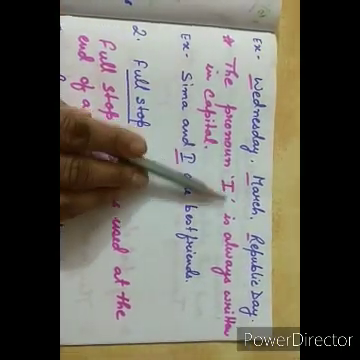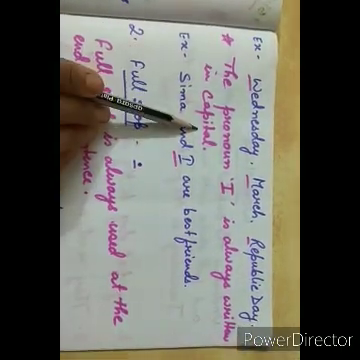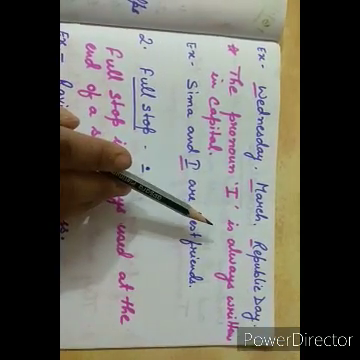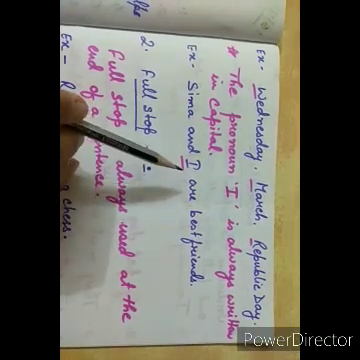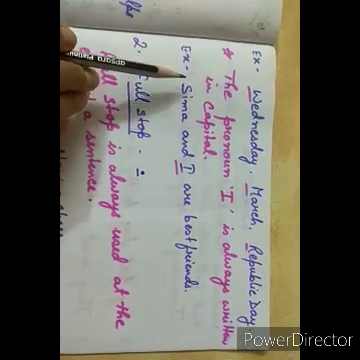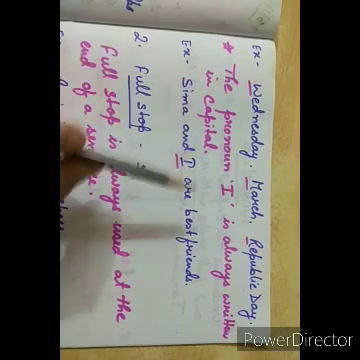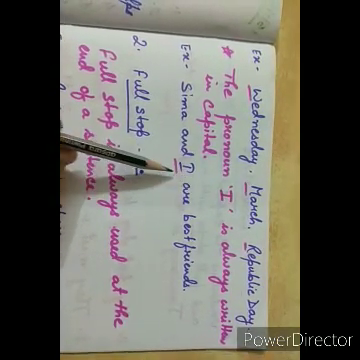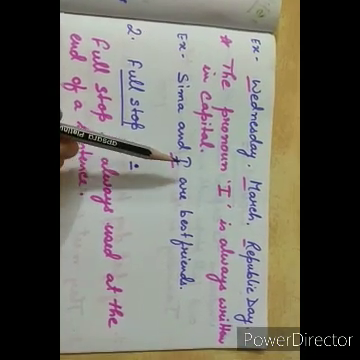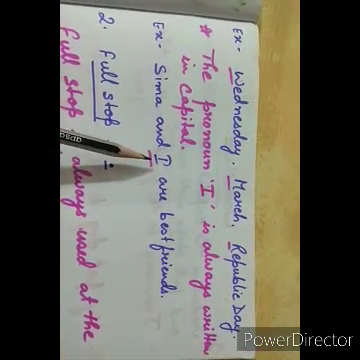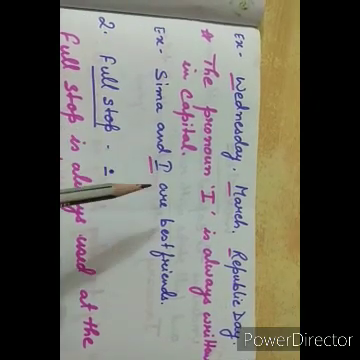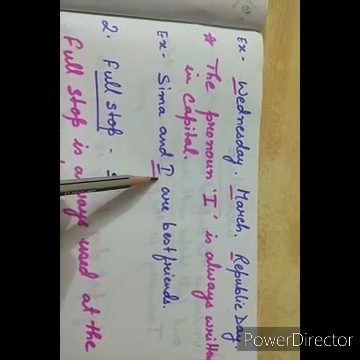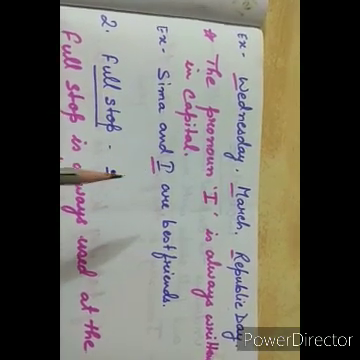The pronoun I is always written in capital. We always use this pronoun I in capital. Always, whether it is in the middle of the sentence or at the first. Okay. Seema and I are best friends. See here, I is in the middle of this sentence. Still, we are using I in capital. Either it will be at the starting of the sentence or in the middle of the sentence, I is always in capital.